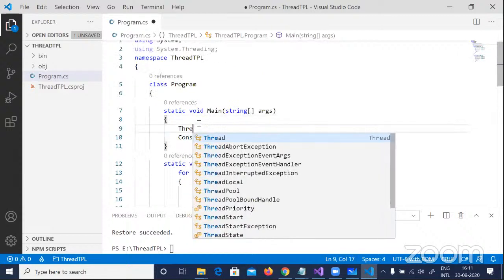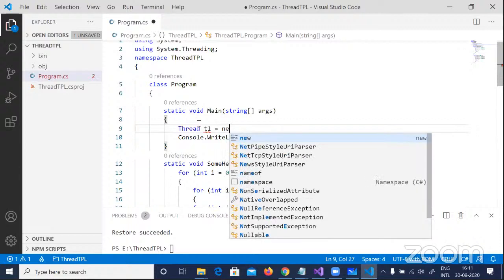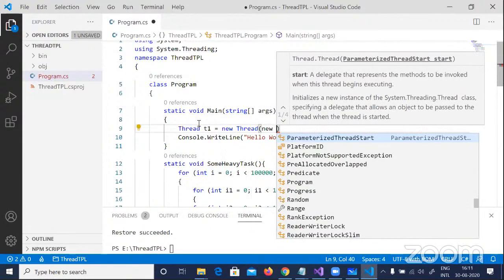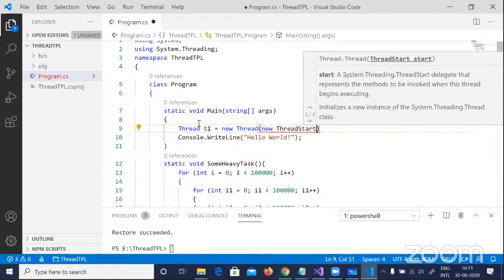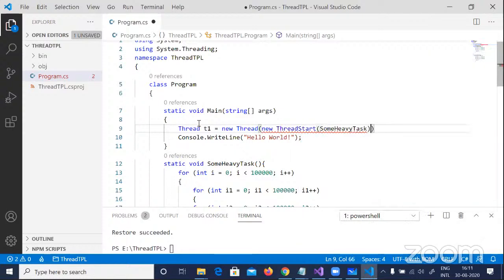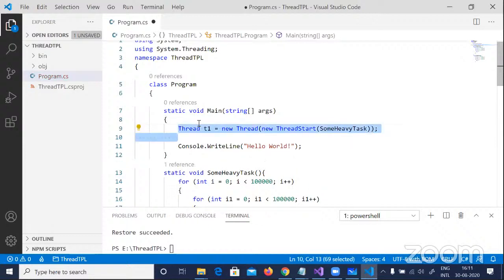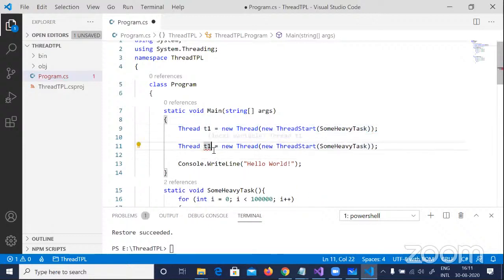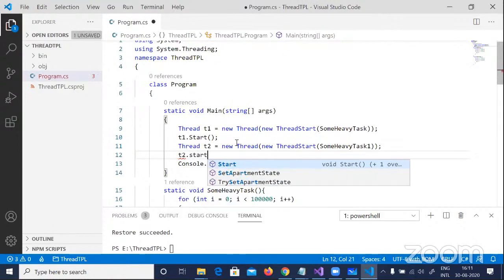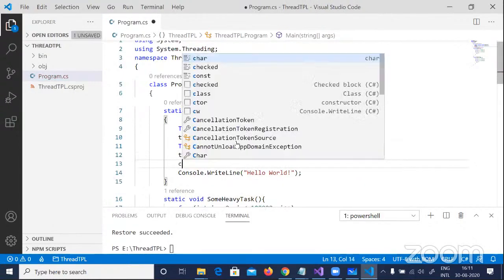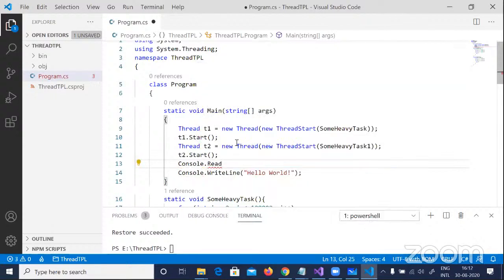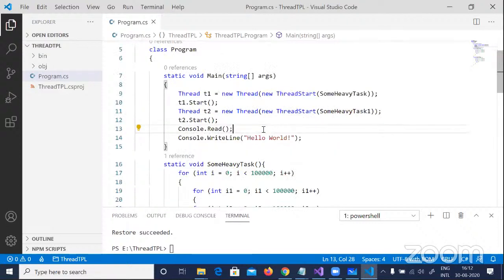So I'm going to go and create a thread. T1 is equal to new thread. Let's write some sample code. The VS Code pretty much looks like Visual Studio now. And T2 like that, right, and T1 dot start and T2 dot start. Yep. And I will just put a Console dot Read here, because when the threads start, they will just go ahead and execute both of these tasks and it will just go off, right?